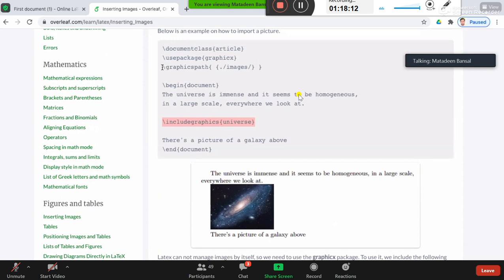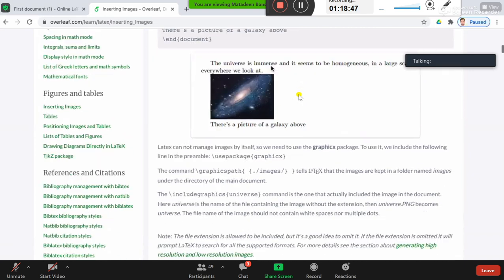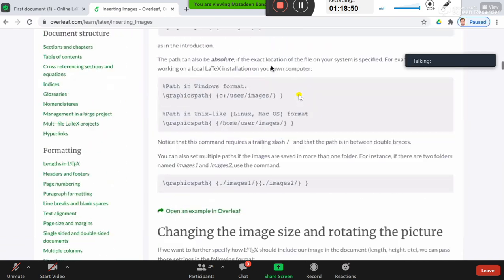Here you also see this graphics path. You have to put it inside the preamble if your image is not in the same folder where your LaTeX text file is stored. If your LaTeX text file is stored in the same folder where the image is, there is no need to include the path. Otherwise, you have to define the path where to fetch the image. So this is the path.